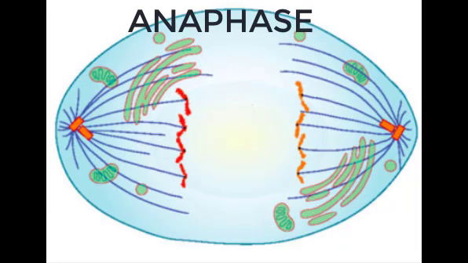Anaphase is the third stage of mitosis. Anaphase takes place over a few minutes when the pairs of sister chromatids are separated from one another, forming individual chromosomes once again. These chromosomes are pulled to opposite ends of the cell by their kinetochores. As the microtubules shorten, each end of the cell receives one partner from each pair of sister chromatids, ensuring that the two new daughter cells will contain identical genetic material.